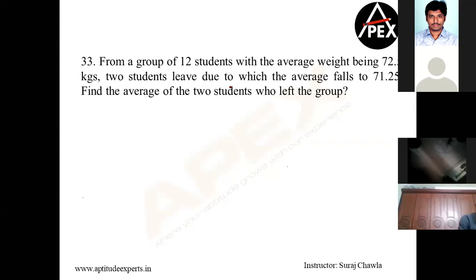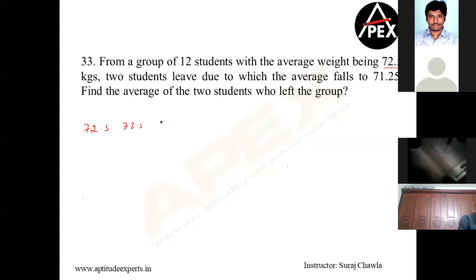Now this is what a lot of you were troubling me with initially, when we started this model. You were like, sir, what if 2 people are leaving? What if they are of different weights? Let's try to understand. This is how you get a question if 2 people are leaving, okay? 12 students with an average weight of 72.5 kgs, okay? So this is a question in decimals, but it's okay.